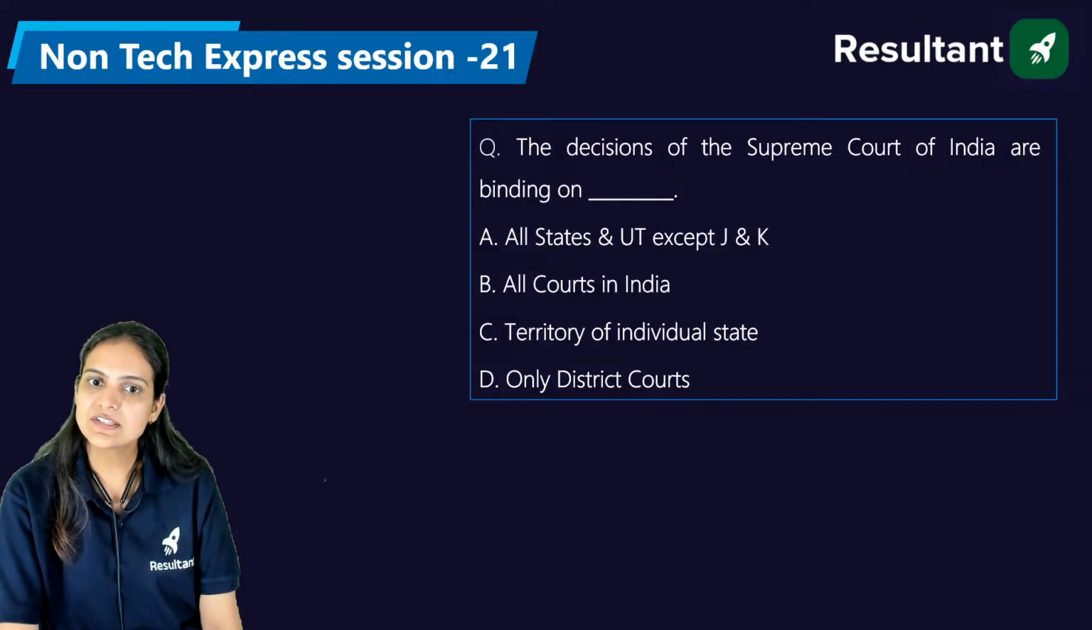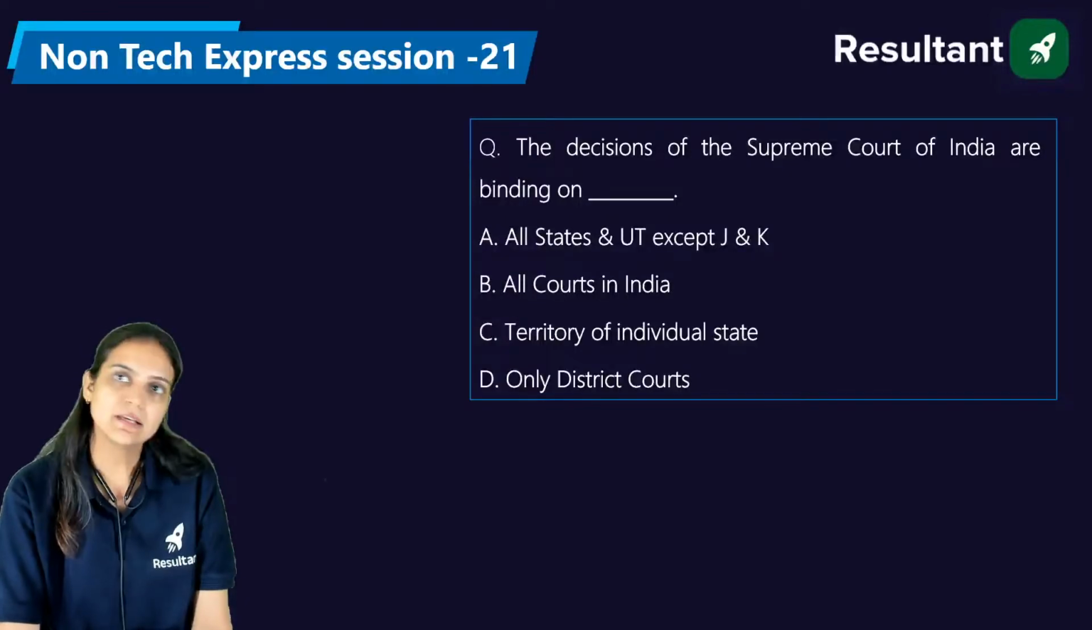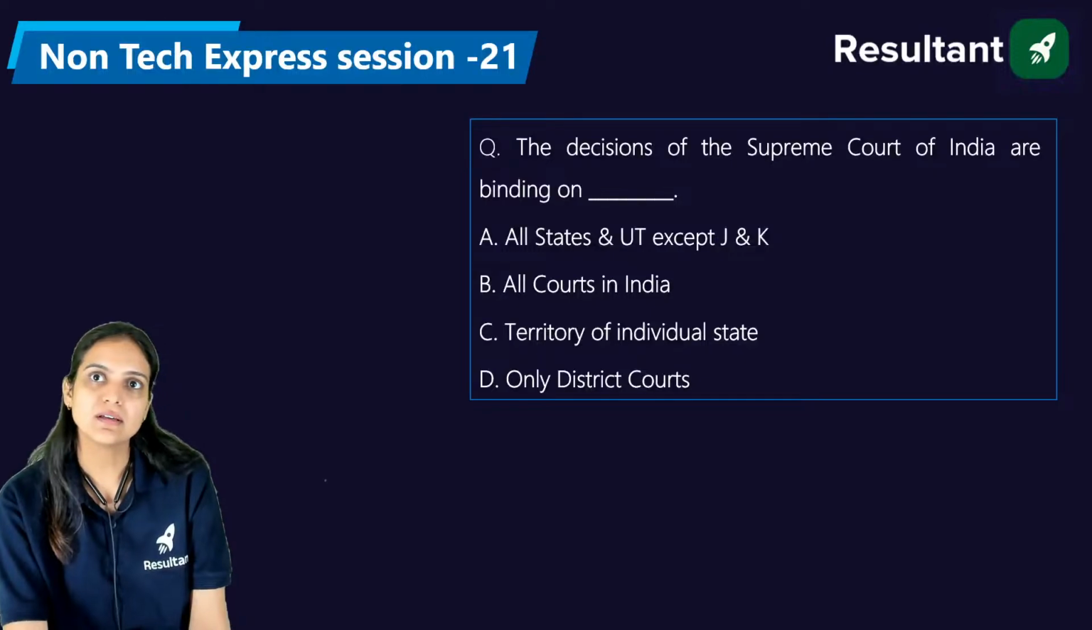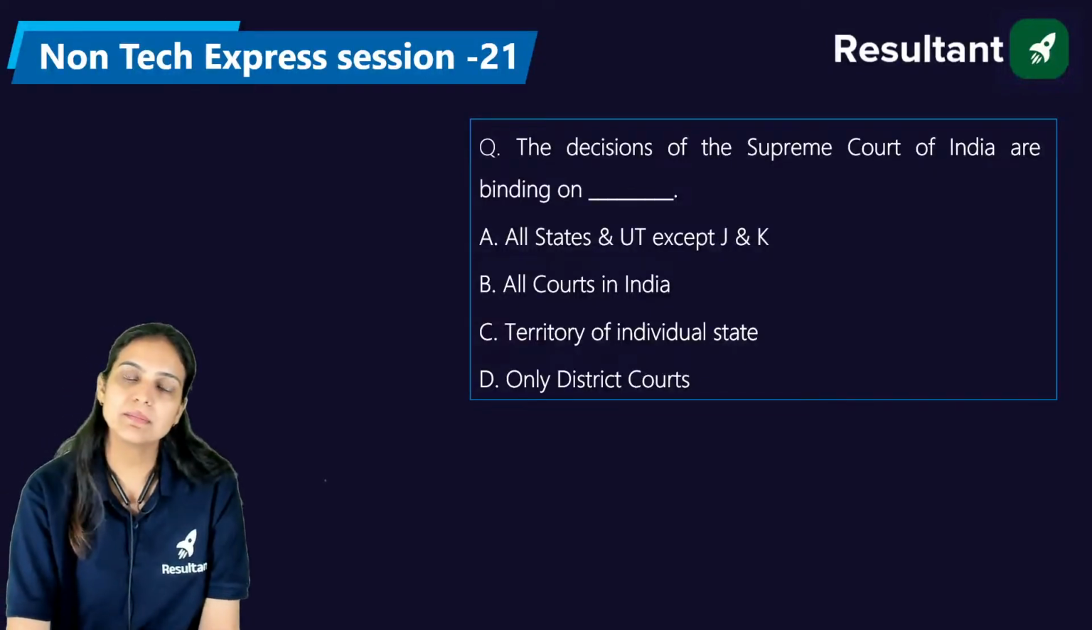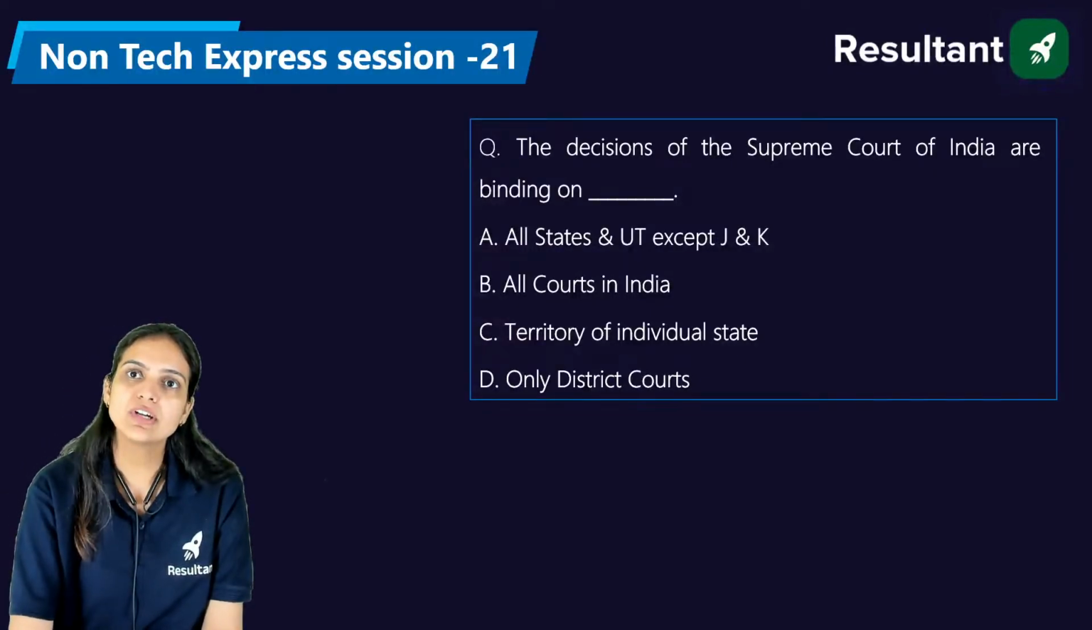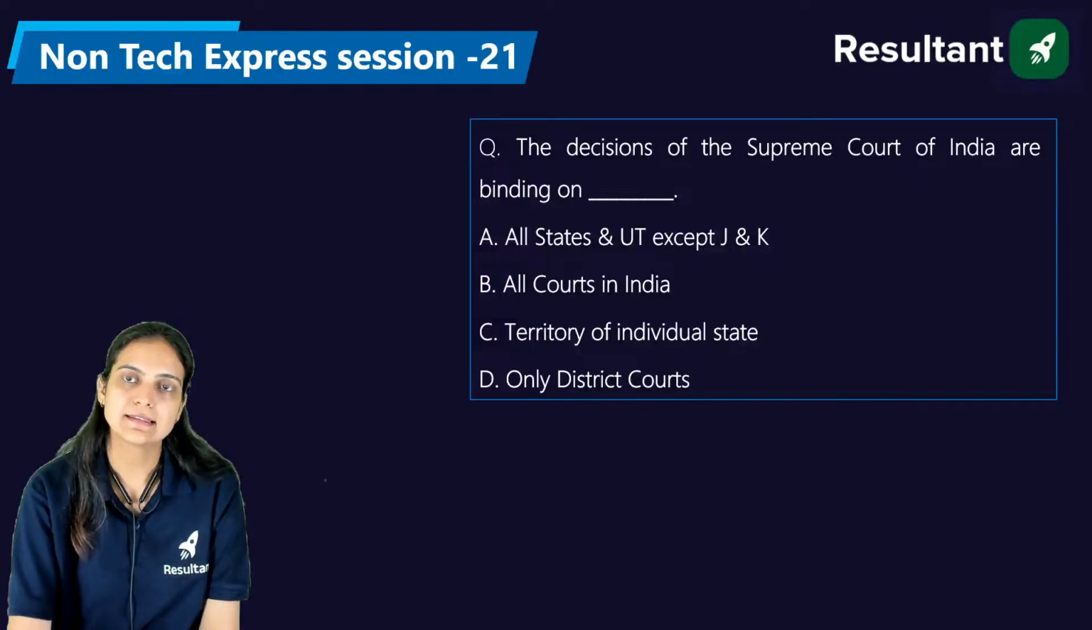A, all the states and union territories except Jammu and Kashmir, Venkat. Think before answering the question. Siri, also A. Devanshu, still you are saying it's A. Venkat is saying it's B. Now, Venkat, why are you saying A, B? Don't you think Jammu and Kashmir has a special status?